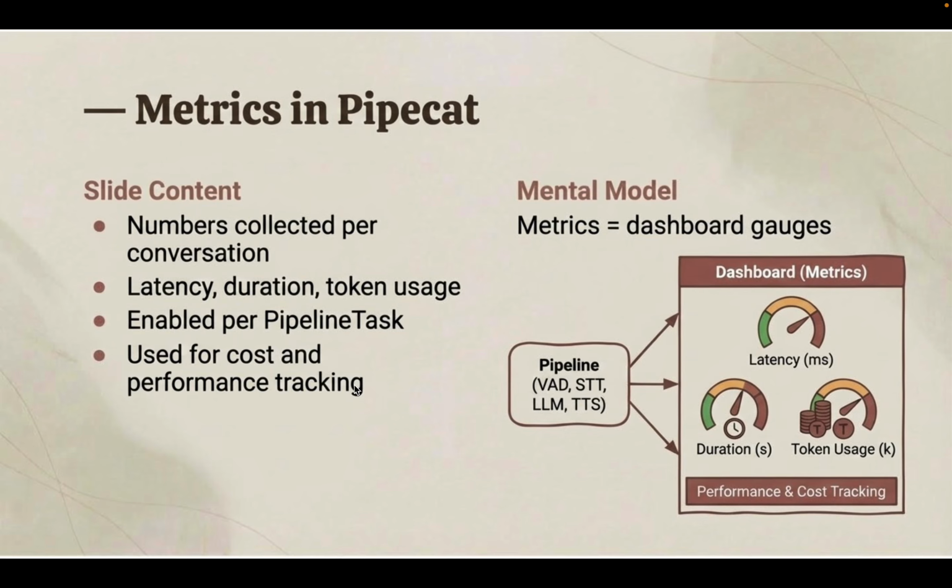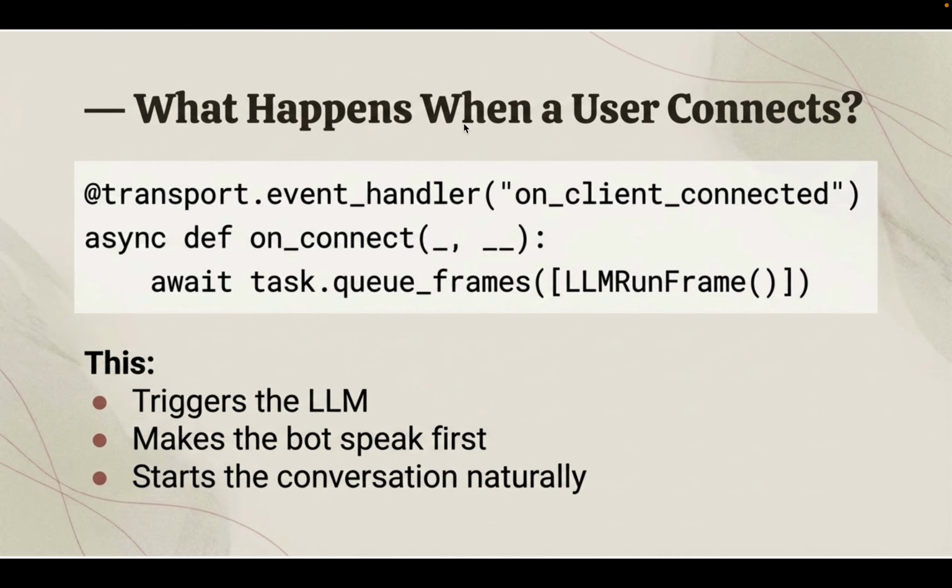So this is what the metrics are about. Now, what happens when a user connects? The first time, let's say when a voice agent is connected, the LLM needs to run and say something, right? Our voice AI should say, "Hey, what can I do for you?" Whenever you are connected to any voice AI agent, or whenever you make a call, someone has to say something: hello, hey. This is something that we have to trigger manually, so we have an event related to that.